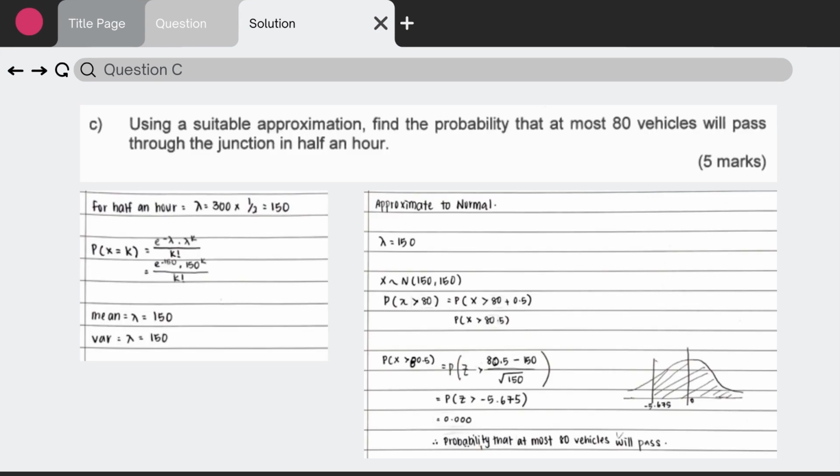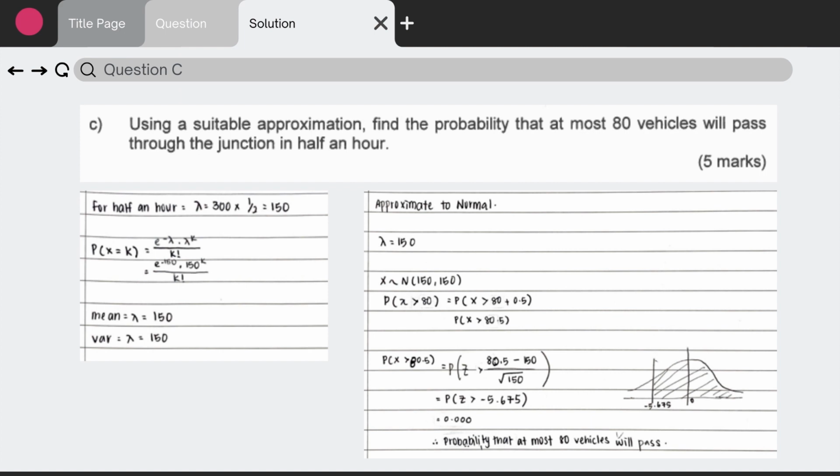For the final question, using a suitable approximation, find the probability that at most 80 vehicles will pass through the junction in half an hour. Since for an hour the Poisson distribution is at a rate of 300 vehicles, I multiply 300 by 1/2, which is equal to 150. From it, I set a 30-minute Poisson distribution using the same way, and the final answer will be 150.